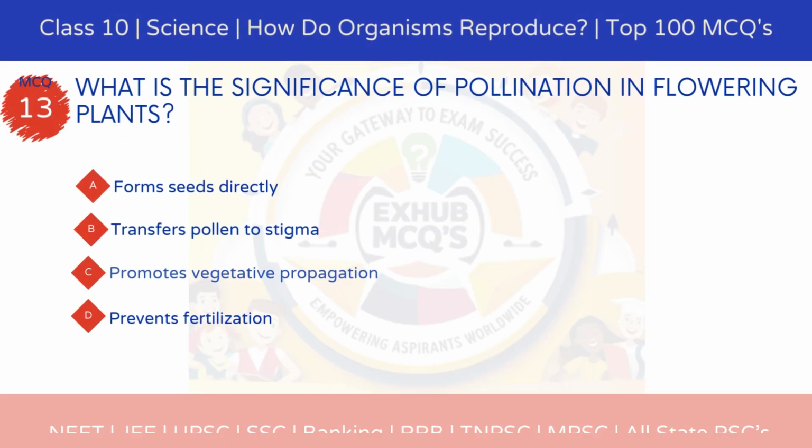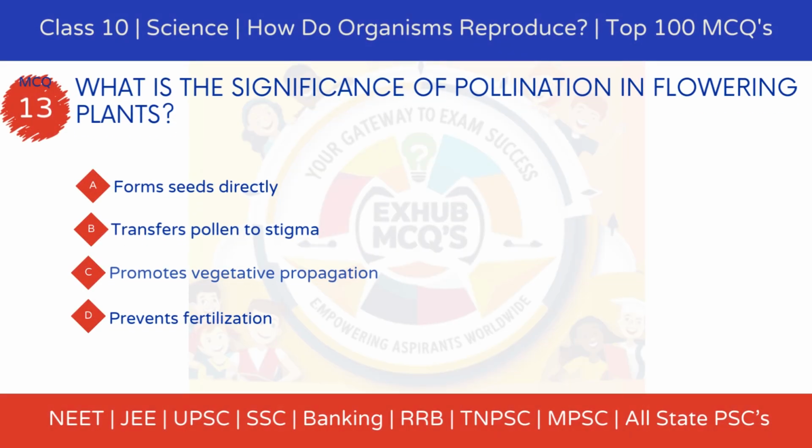MCQ 13. What is the significance of pollination in flowering plants? Option A, forms seeds directly. Option B, transfers pollen to stigma. Option C, promotes vegetative propagation. Option D, prevents fertilization.